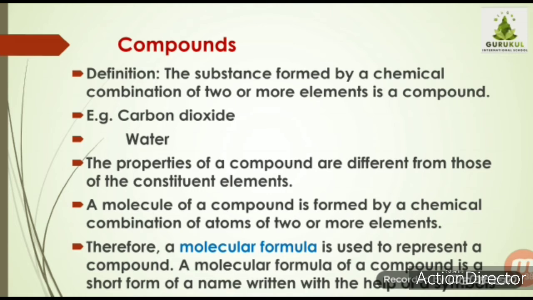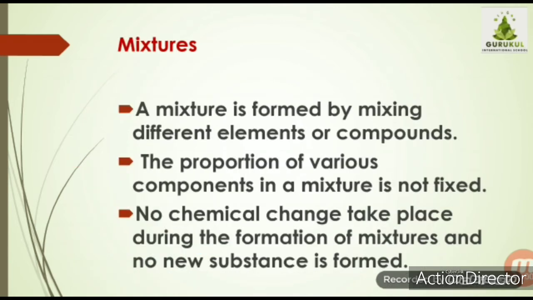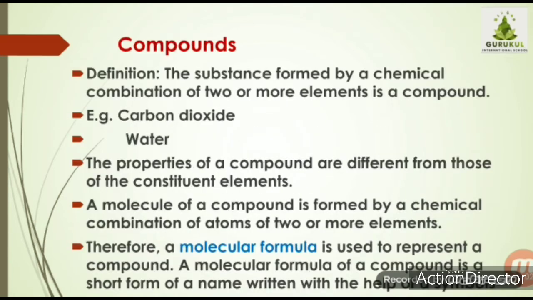Now, a molecule of a compound is formed by chemical combination of atoms of two or more elements. Therefore, a molecular formula is used to represent a compound. A molecular formula of a compound is a short form of a name written with the help of symbols. For example, as I told you, the molecular formula for carbon dioxide is CO2 and the molecular formula for water is H2O.